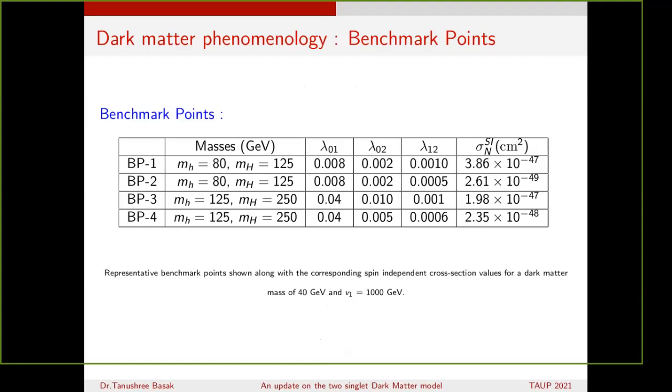The last benchmark points are for mh equal to 125 GeV and m capital H equal to 250 GeV, and here also we have chosen a set of lambdas from the previously imposed constraints, and we obtain the scattering cross section around 10 raised to minus 47 to 10 raised to minus 48 centimeter square.